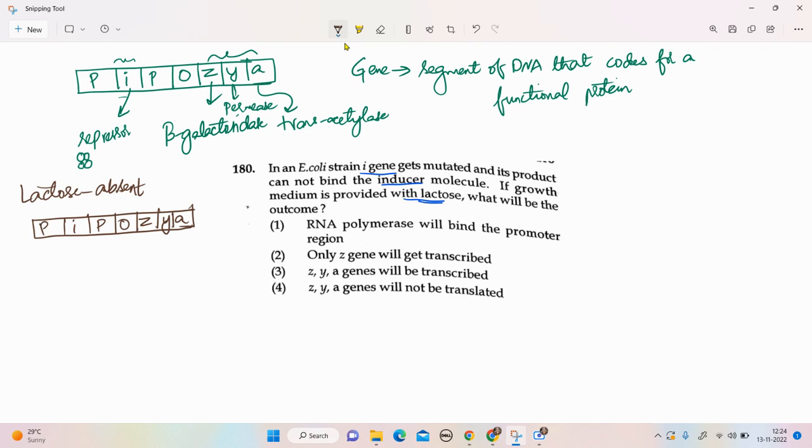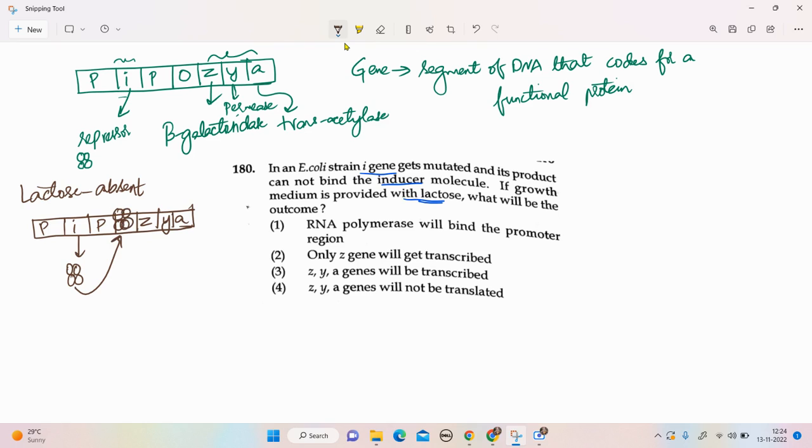So this is how the operon is present. Now the I gene encodes for the repressor molecule. This repressor molecule has a very high affinity to bind to a very specific sequence in the operon, which is the operator sequence. So it goes and binds to the operator sequence.